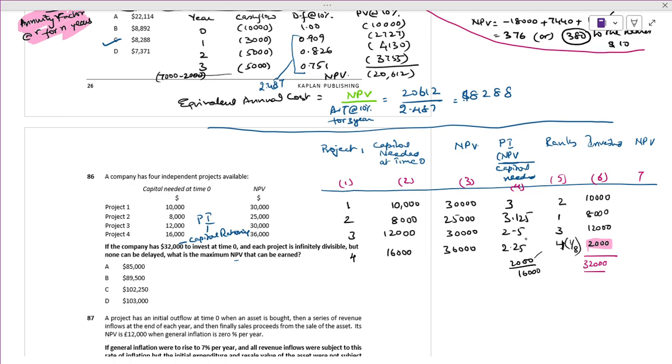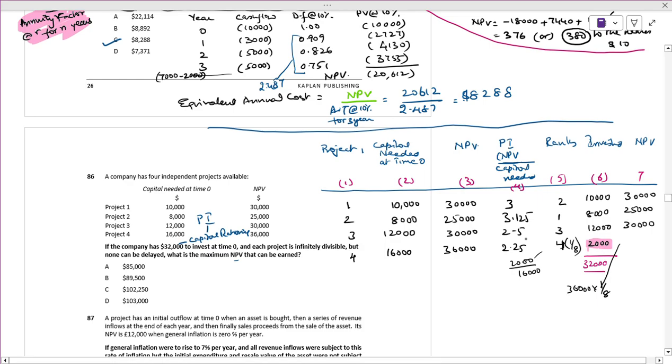Now see the things. When we are making the decisions, we have to think of NPV also. Is it right? How much NPV can we get? Here NPV is 30,000. Proportionately we will take the NPV of 1 by 8 only, 1/8 of the NPV. Here it is 25,000, here it is 30,000. And here how much will we take? 36,000 times 1 by 8.